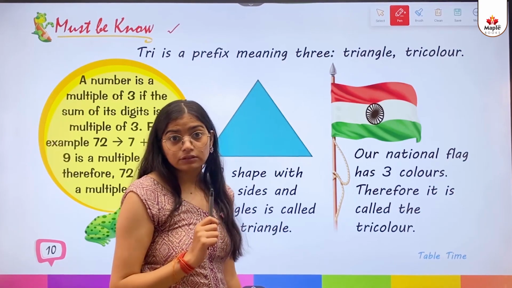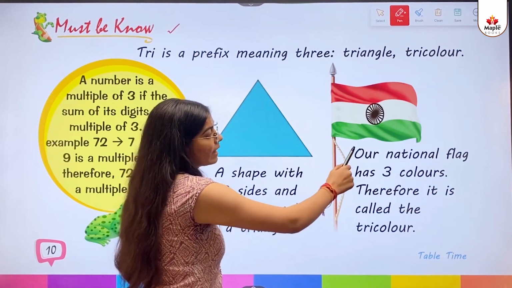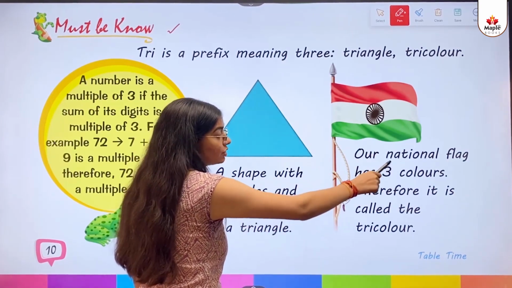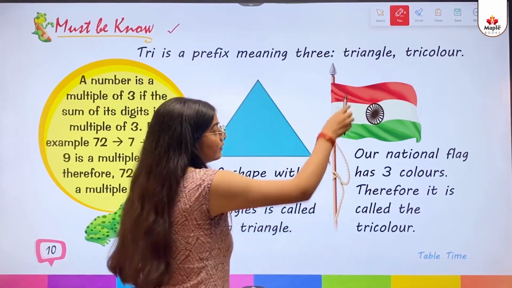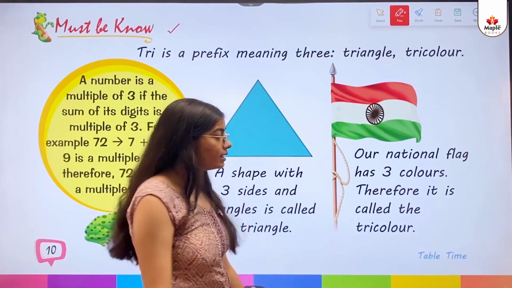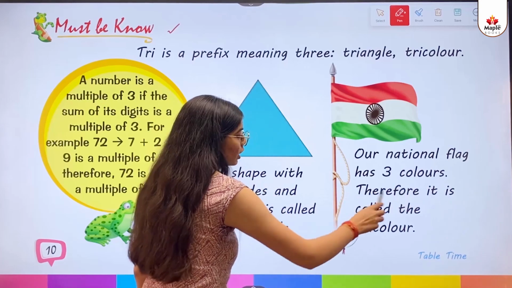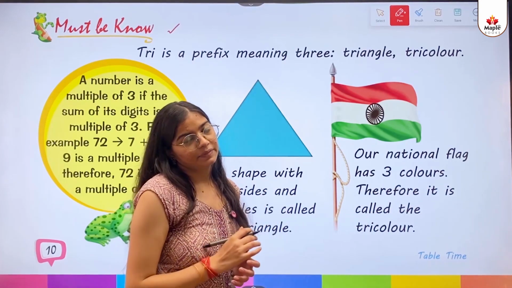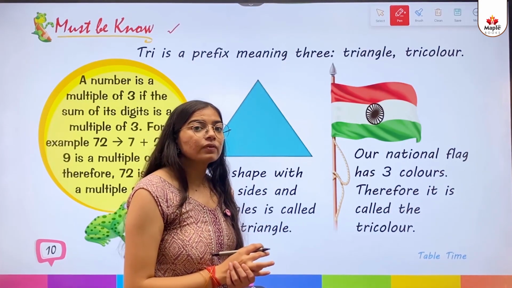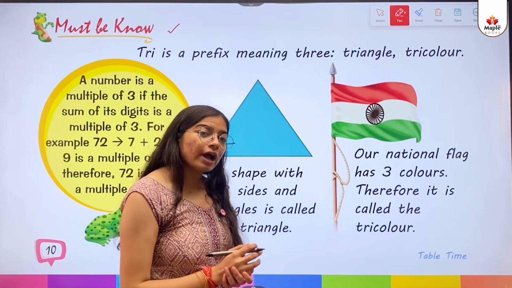So kids, this is the Indian flag that is called the tricolor. Why is it called the tricolor? It is written here: our national flag has 3 colors. 1, 2, 3. 3 colors. Therefore, it is called the tricolor. Okay kids? That's why we call it the tricolor.